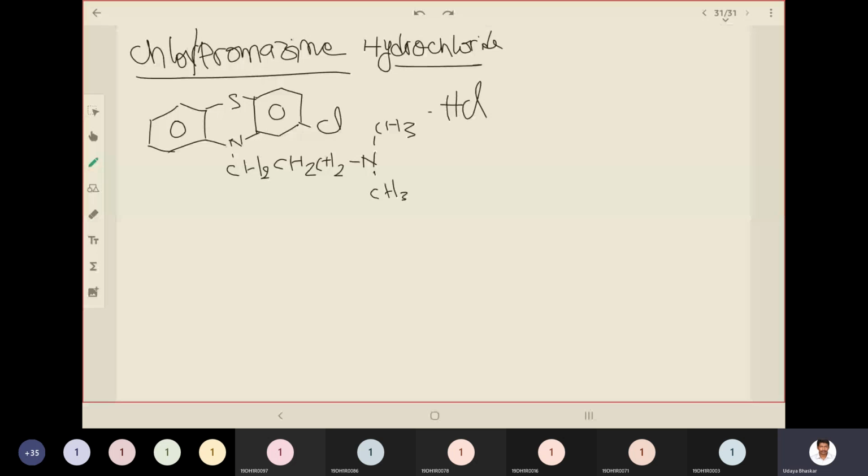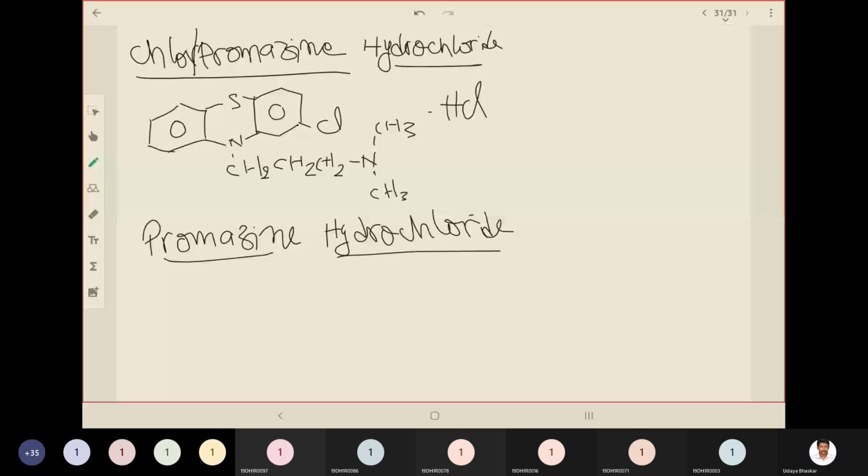Okay, so before we do that, let's see promazine hydrochloride structure also, so that we can easily compare them. So everything is same, but only thing is that there is no chlorine. So both are same except that there is absence of chlorine atom in promazine.